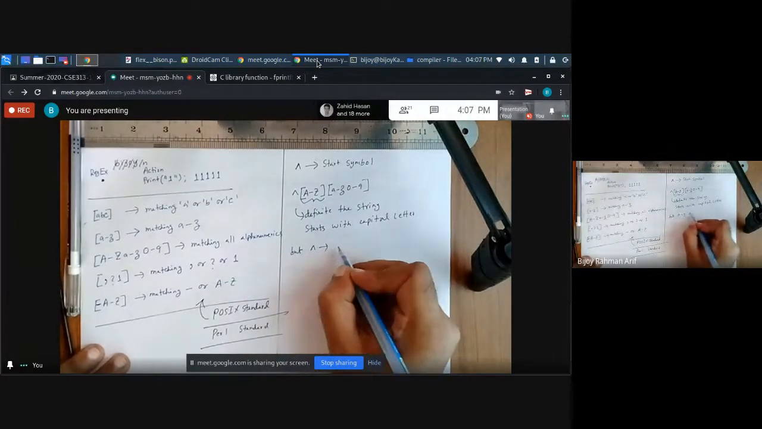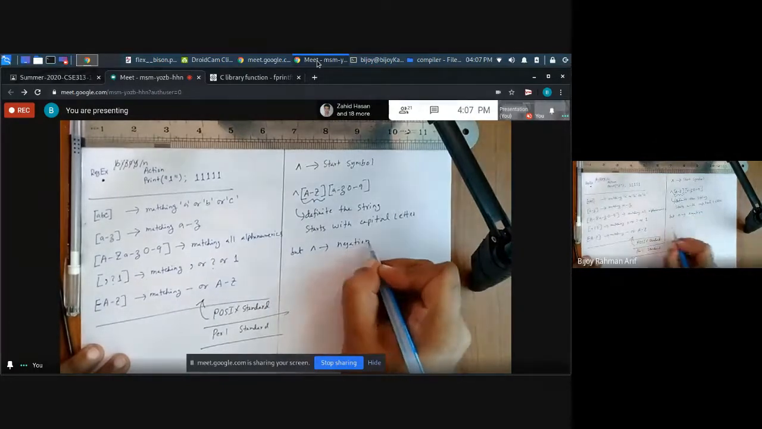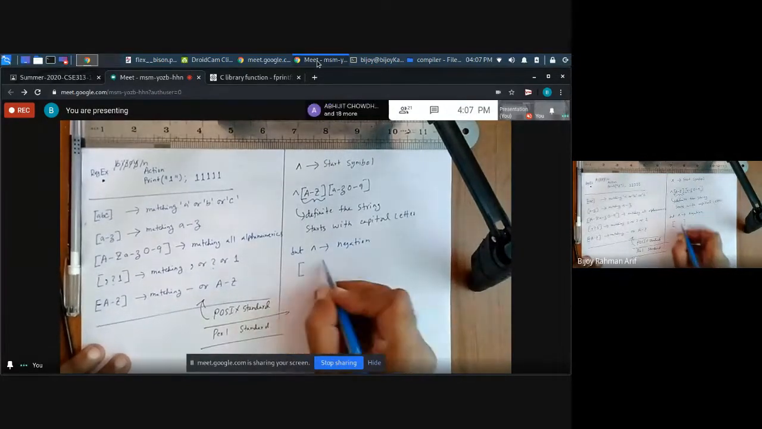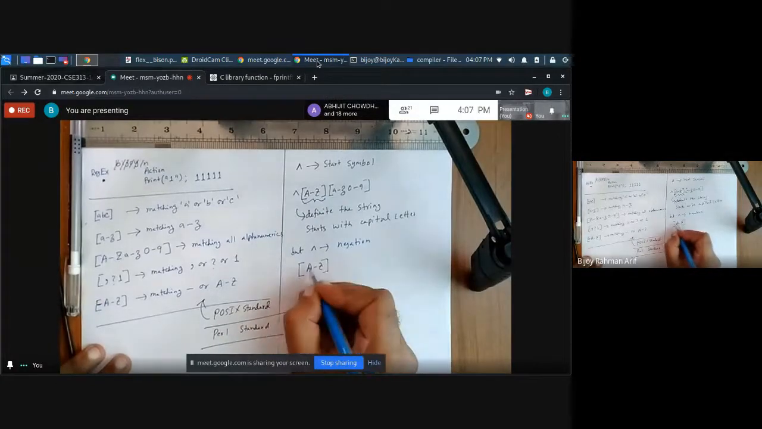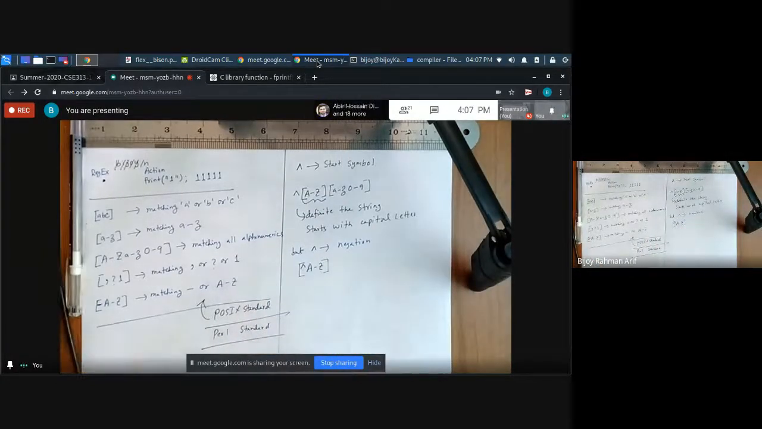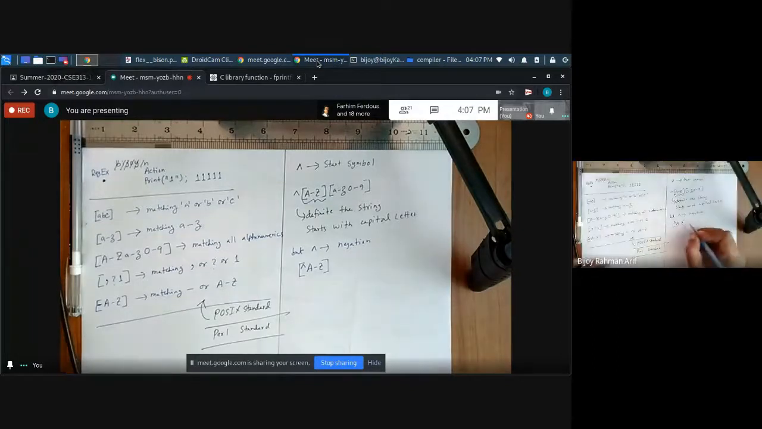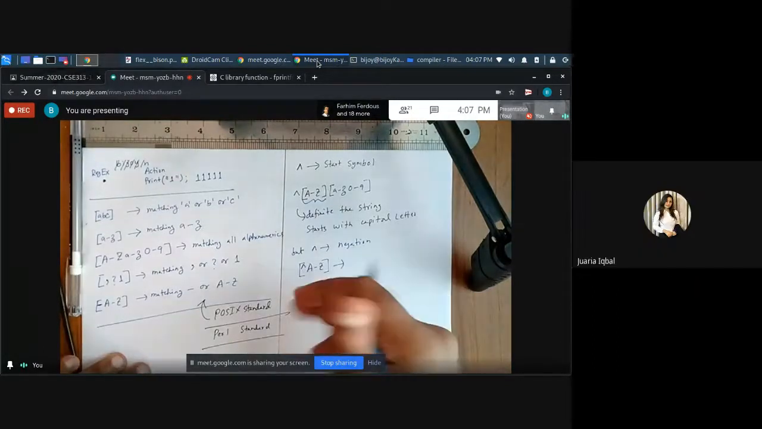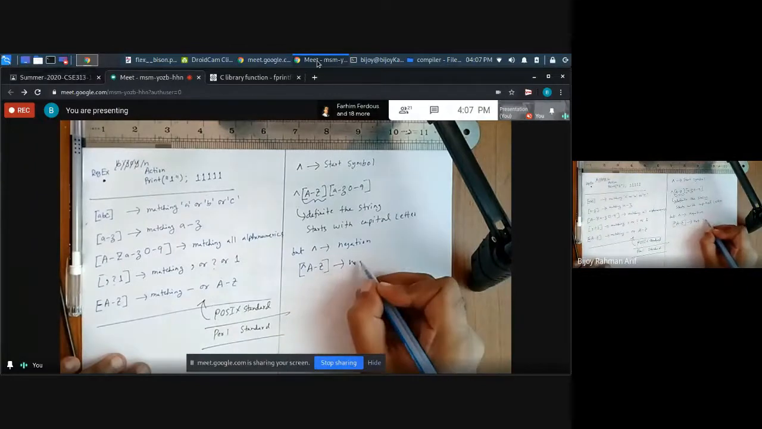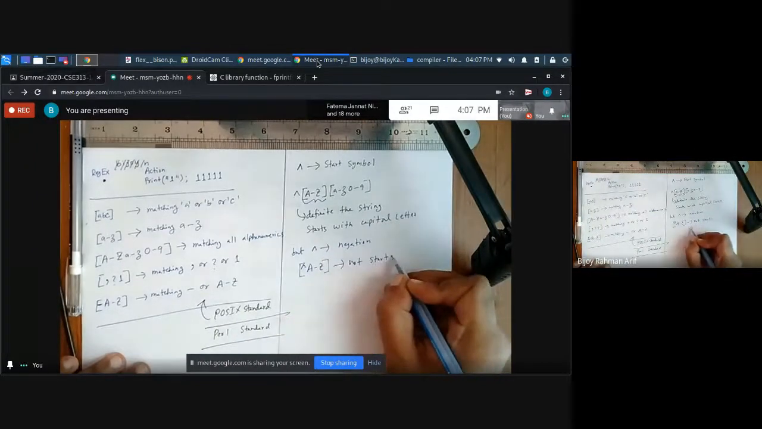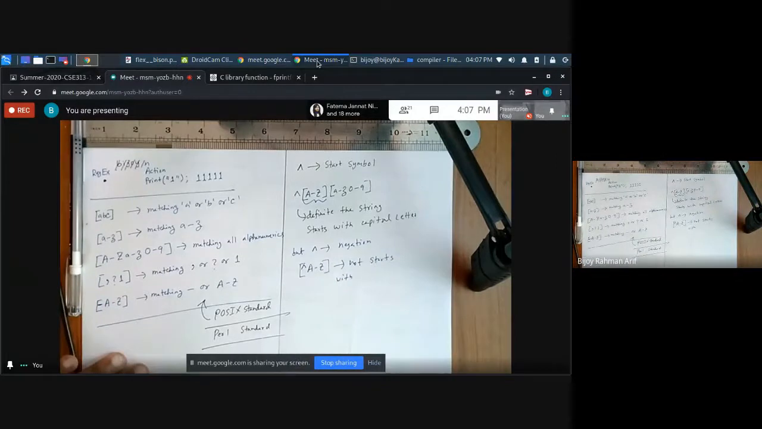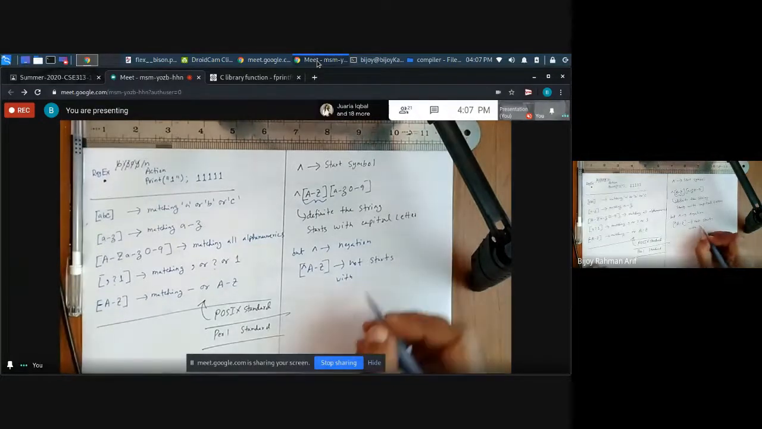caret also means negation. For example, if you write A to G inside the bracket and give a caret symbol, what is the meaning of this? Anything that is not a capital letter. Not starting with, yes. Good. Completely opposite. Does not match. So remember, caret has a dual meaning. One is caret inside the bracket. It is completely different: not a capital letter.